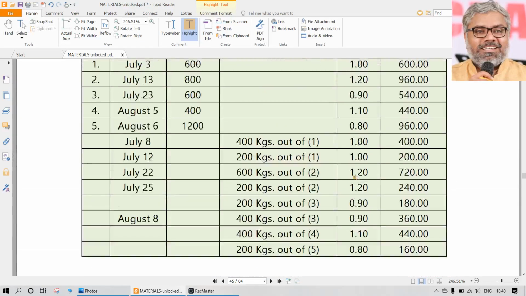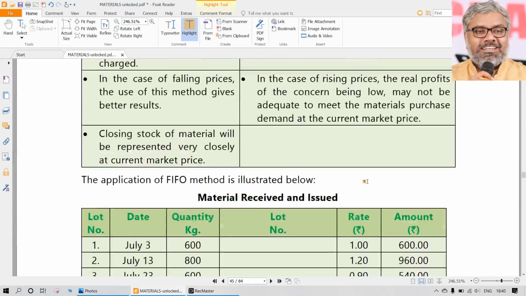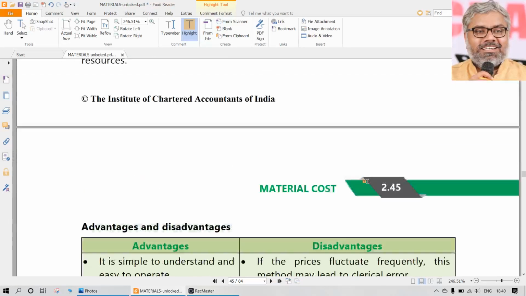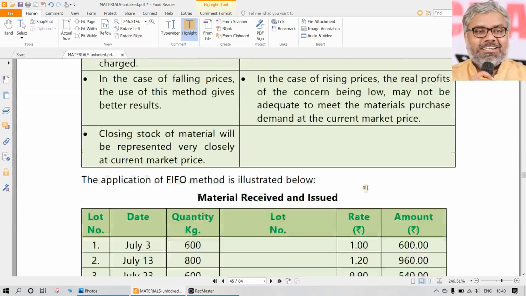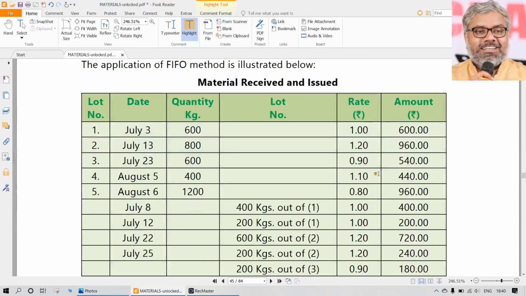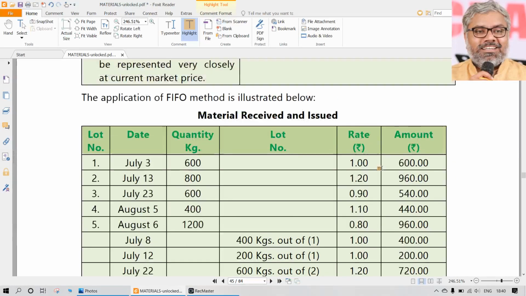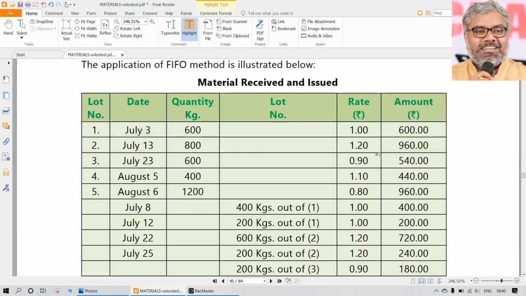Once again, as I said, don't worry about that. That is all practically nonsensical. We are not the ones to tell the organizations which method to use. Good, bad, and so on, all those things will be there. Every method will have its own positives and negatives. That is fine, but that is not what we are interested in. We are more interested in how these methods can be applied.